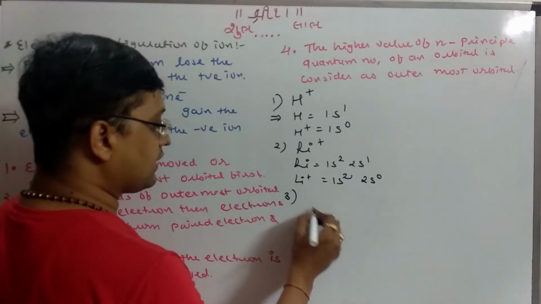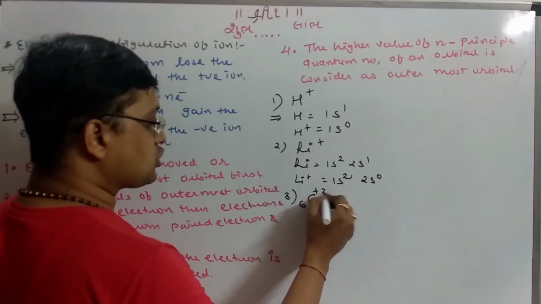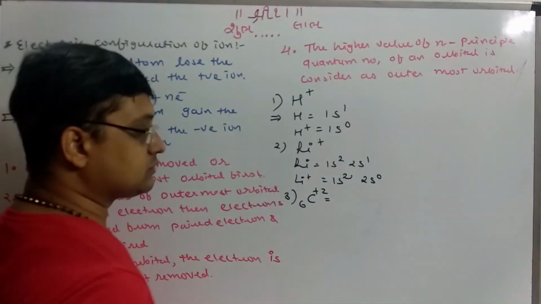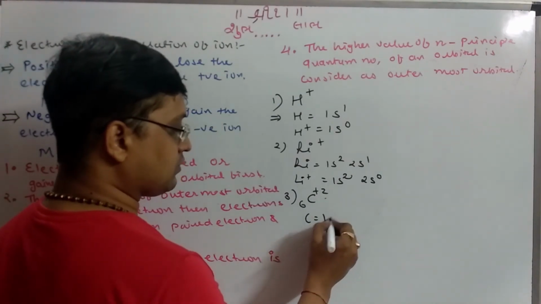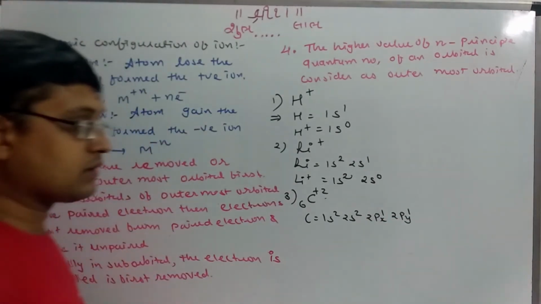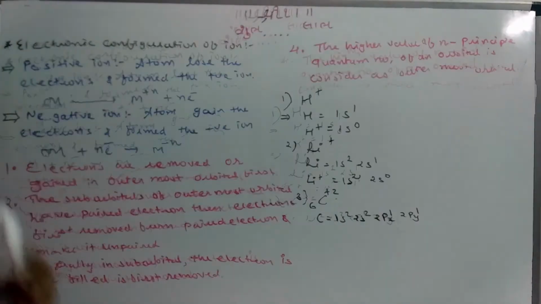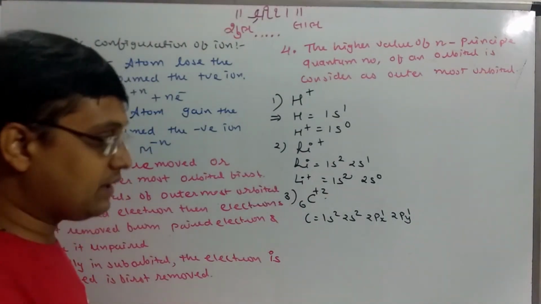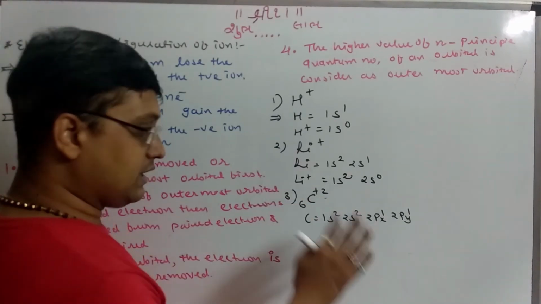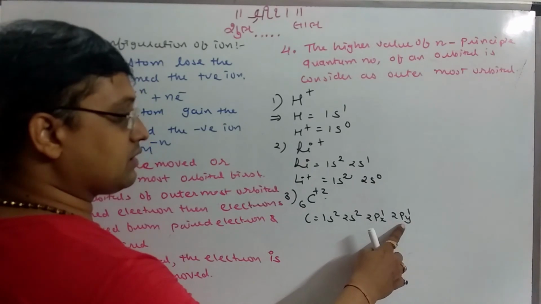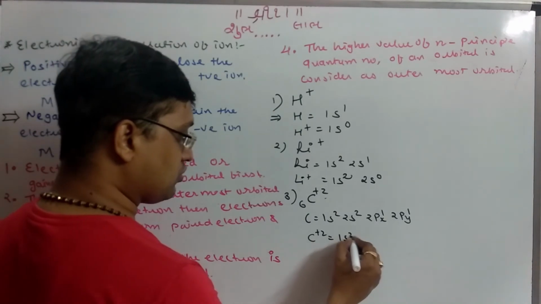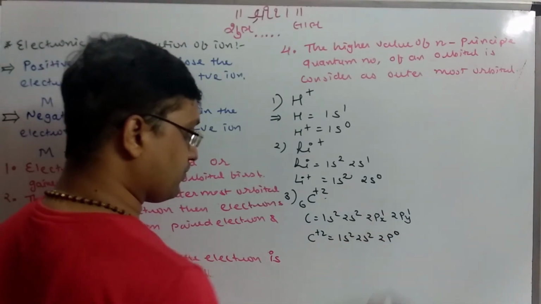Third, suppose I write down carbon plus 2. Then the configuration of carbon is 1s2, 2s2, 2px1, 2py1. Which one is the outermost orbit? 2, that is 2px and 2py. How many electrons are required to lose? 2 electrons. So this one is the outermost orbit. So 1 electron from 2py and 1 electron from 2px. So C plus 2 is 1s2, 2s2 and 2p0.